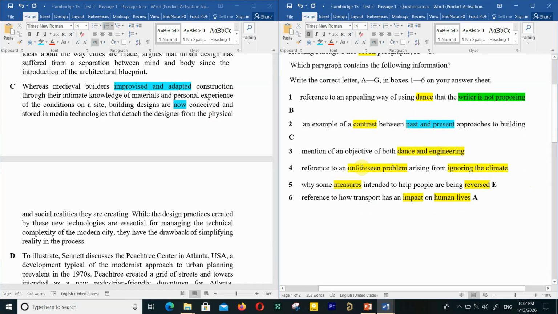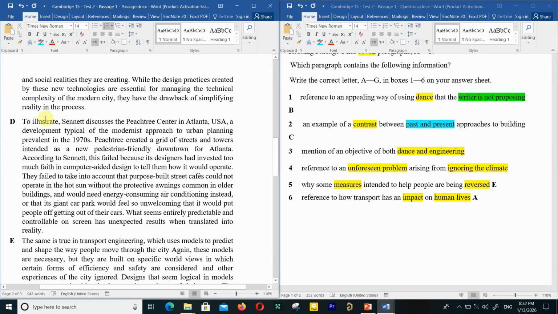Now we just have left with 3 and 4. 3 relating to dance and engineering, 4 unforeseen problem, everything ignoring climate. So paragraph D. To illustrate, Sennett discusses the Peachtree Center in Atlanta, USA, a development typical of the modernist approach to urban planning prevalent in the 1970s.